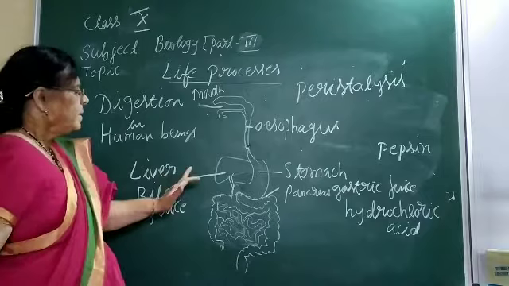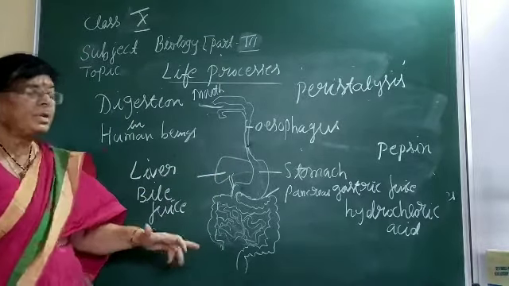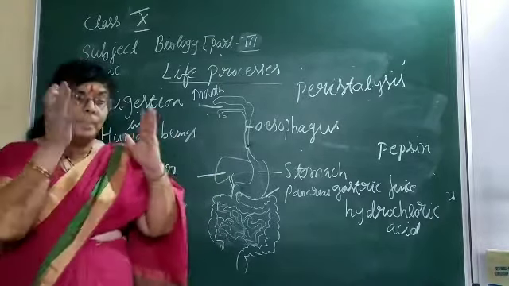The bile juice does not contain any enzyme. But what is the advantage of bile juice? The bile juice is going to break down the fatty molecules. We say this is emulsification of fat. Emulsification of fat means, I will give you one example. When you take a cloth which is very dirty, you use detergent to wash the dirt away from the cloth.